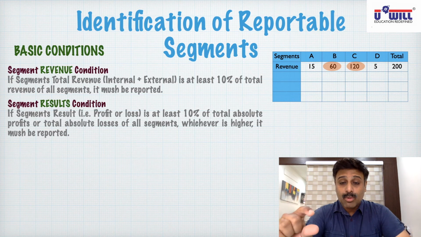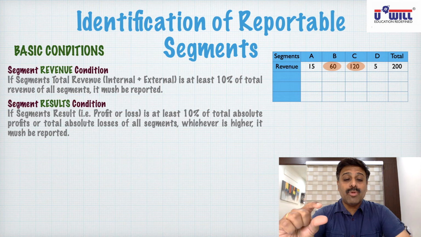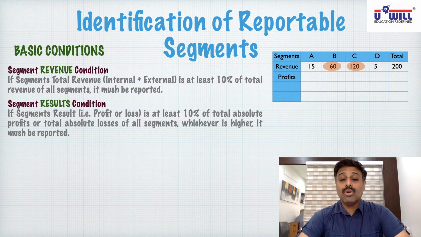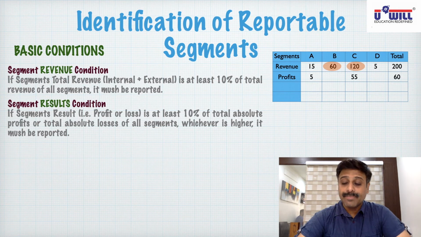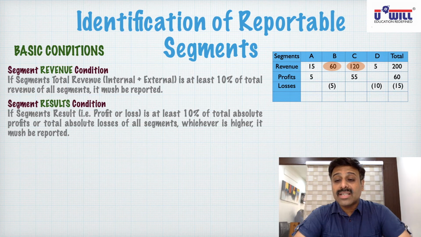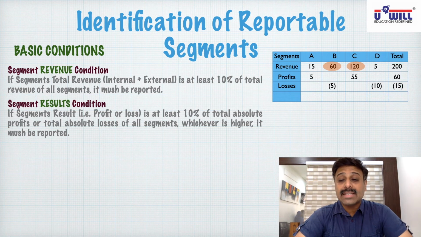First, let us understand what is this total absolute profits or total absolute losses with the help of an example. Suppose the profit earned in segment A is 5 lakhs and in C is 55 lakhs, then we can say total profit earned in segments A and C is 60 lakhs. Suppose the loss incurred in segment B is 5 lakhs and in segment D is 10 lakhs, then we can say total loss incurred in both the segments is 15 lakhs.